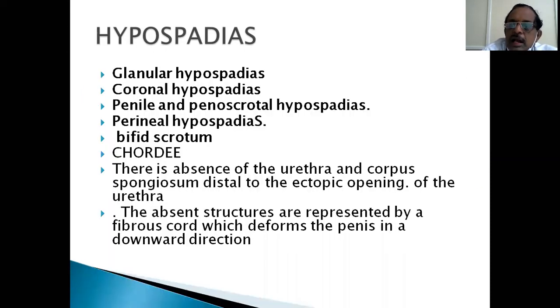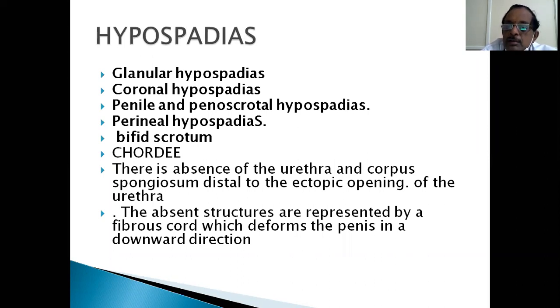So this is hypospadias. When the urethra is not normally opened, it can be glandular hypospadias, coronal hypospadias, penile, penoscrotal hypospadias, or perineal hypospadias, depending on the level of the urethral opening, and associated chordee abnormality. Chordee is the associated abnormality, which is absence of urethra and corpus spongiosum distal to the ectopic opening of the urethra.